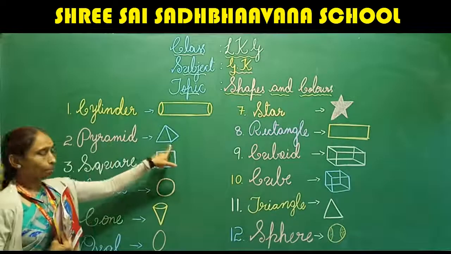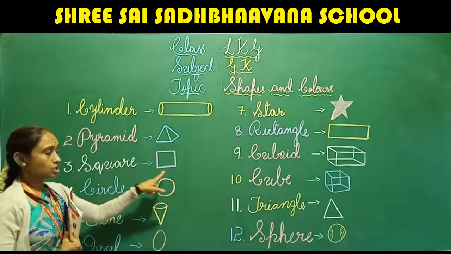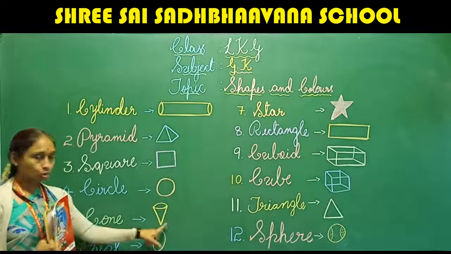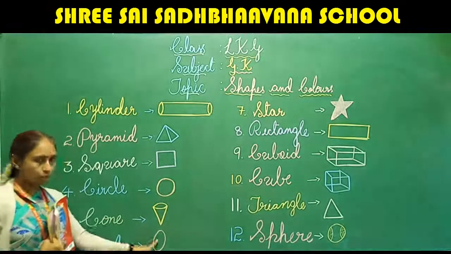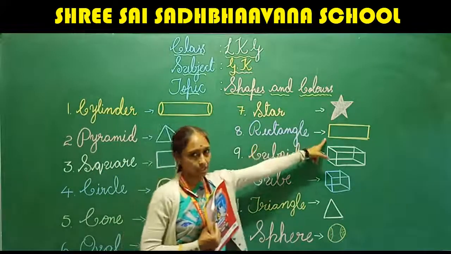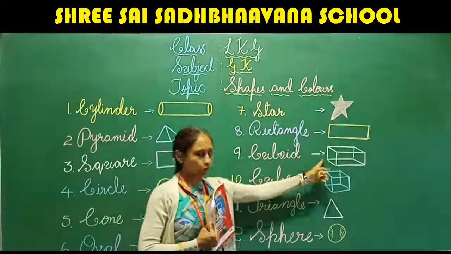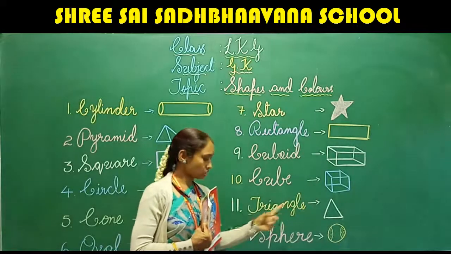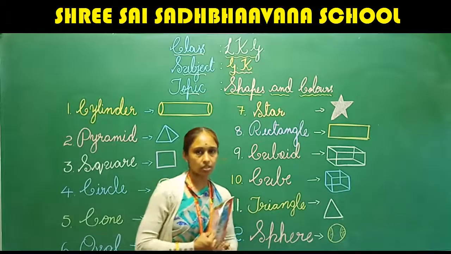Cylinder, pyramid, square, circle, cone, oval, star, rectangle, cuboid, cube, triangle, and this is sphere.